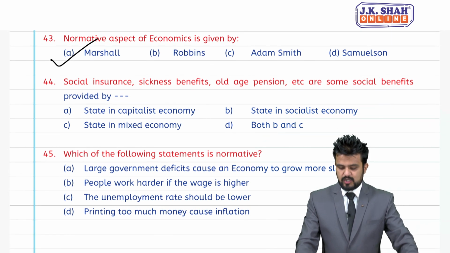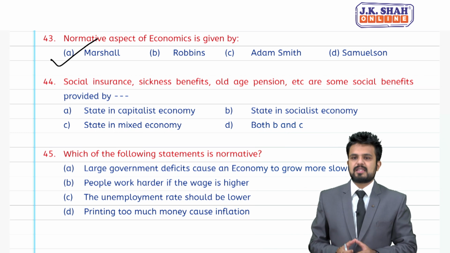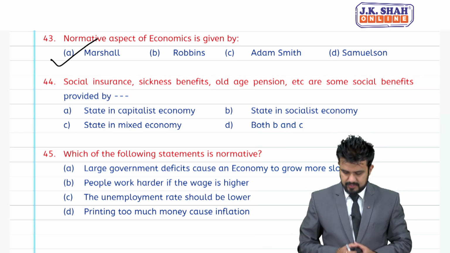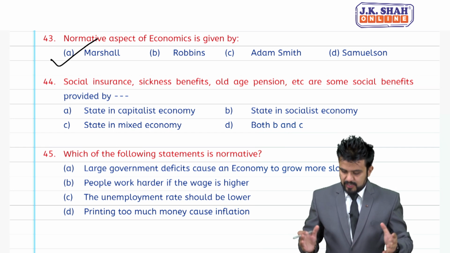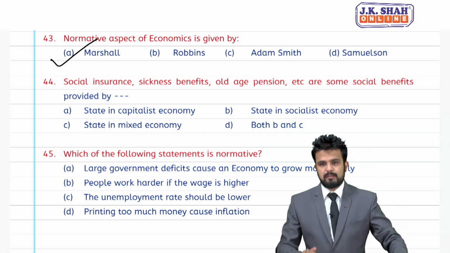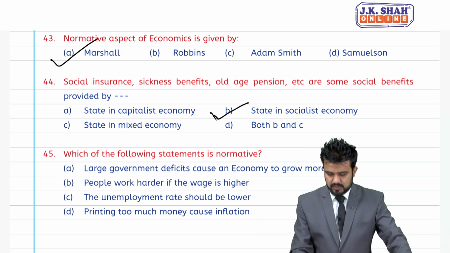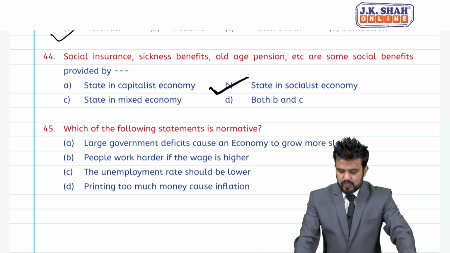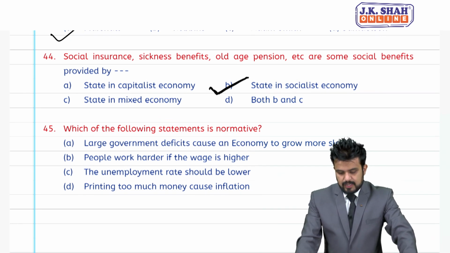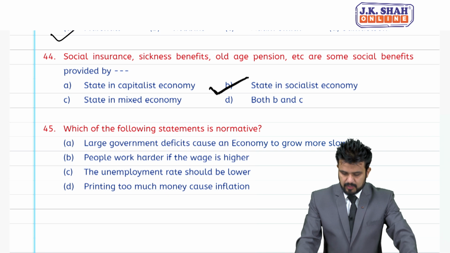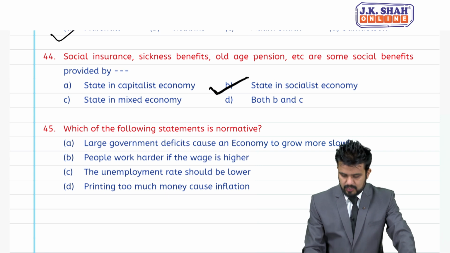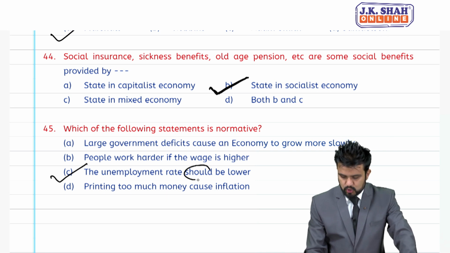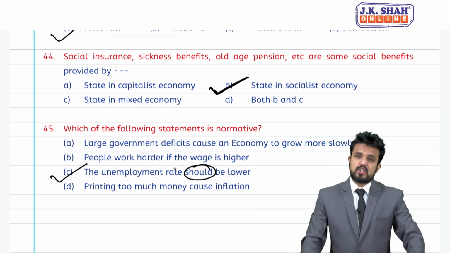44. Social insurance, sickness benefit, old age pension are some social benefits provided by state in capitalist economy, state in socialist economy, state in mixed economy. Correct answer is, students, B, socialist economy. 45. Which of the following statements is normative? Large scale deficit causes an economy to grow more slowly. People work harder if wage is higher. Unemployment rate should be lower. Correct answer is C. The word should has come and they are asking which is normative.